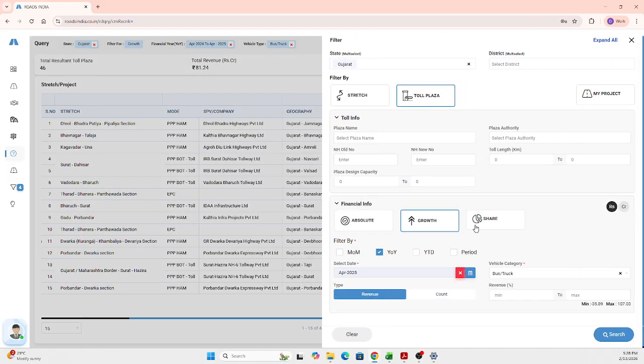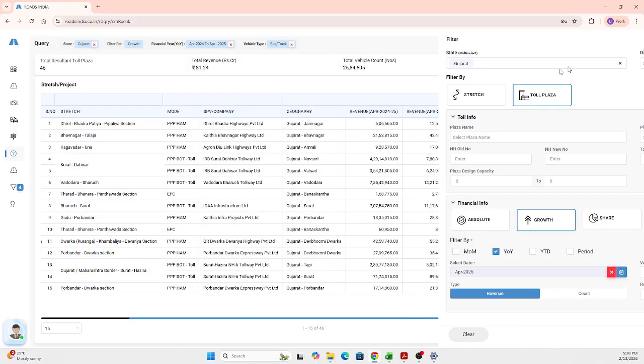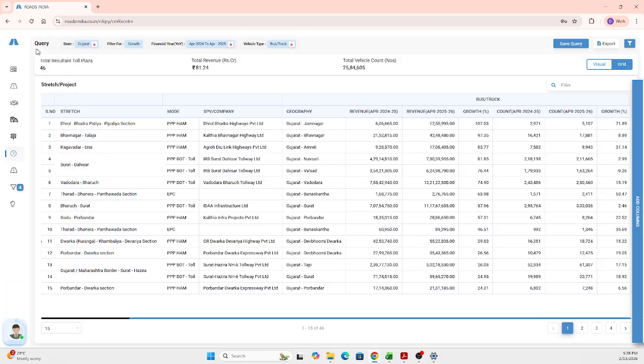In the same way, the toll query can be made on the share or in the absolute values also, and you can get the complete information about that. So this is about the query screen and the toll plazas that are there in the query screen.